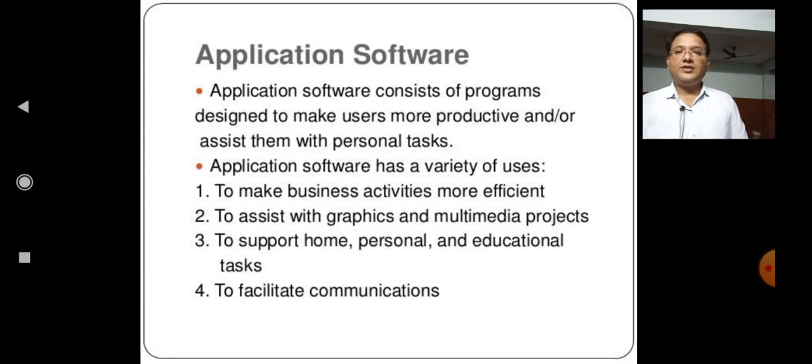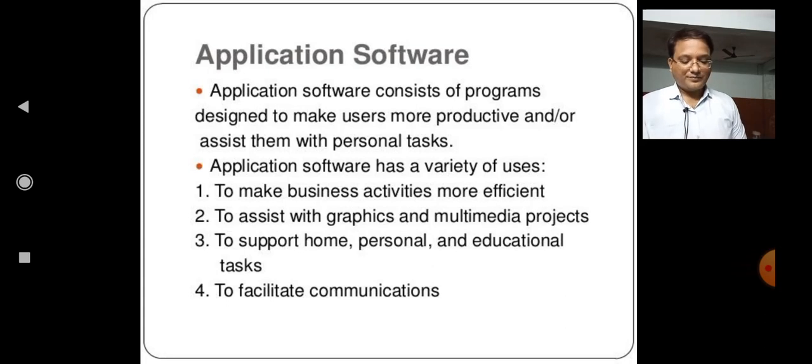Now, next, application software. Application software consists of programs designed to make users more productive and assist them with personal tasks. Application software has a variety of uses: to make business activities more efficient, to assist with graphics and multimedia projects, to support home, personal and educational tasks, and to facilitate communications.